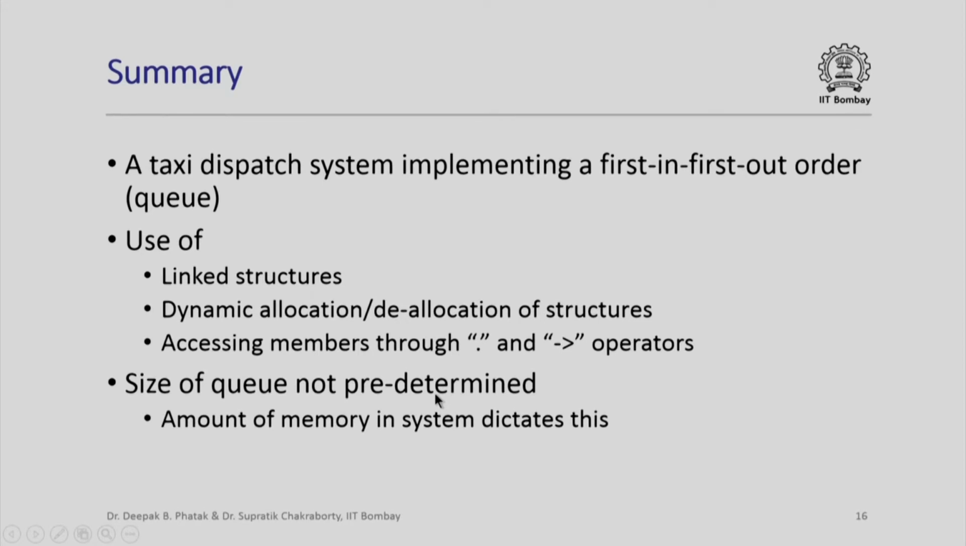Note that in this example the size of the queue was not predetermined. Every time a new taxi came to join the queue, we allocated space for it in the heap dynamically, and every time a taxi was dispatched, we freed up that space. So really the size of the queue is not predetermined. In fact, it is the amount of memory in the system that dictates how many taxis you can have in the queue. Thank you.